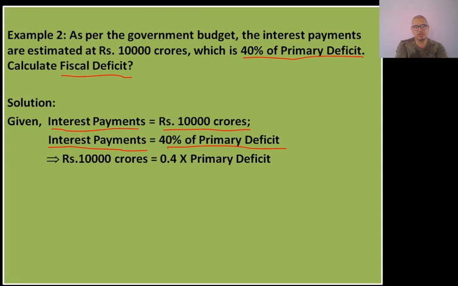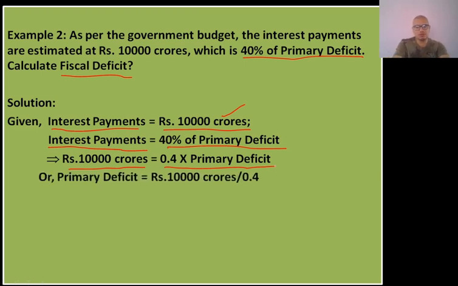So from this data, what do we get? Since it is given that interest payment is equal to 40% of primary deficit, we can write it like this, because interest payment is rupees 10,000 crores from here. It is given, and 40% of primary deficit means 0.4 into primary deficit. Now, if we solve this, we will get the value of primary deficit.